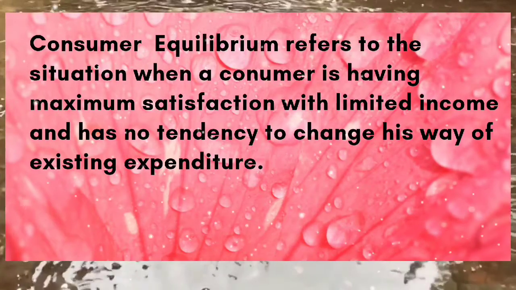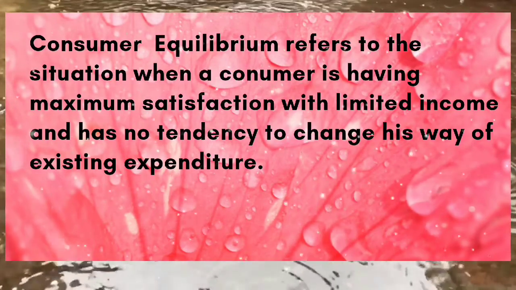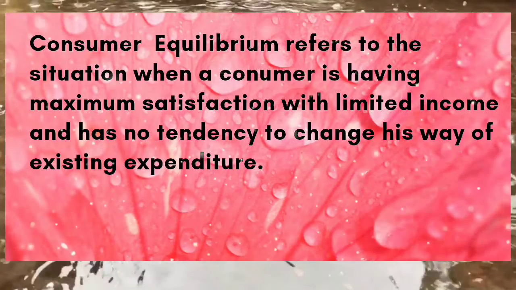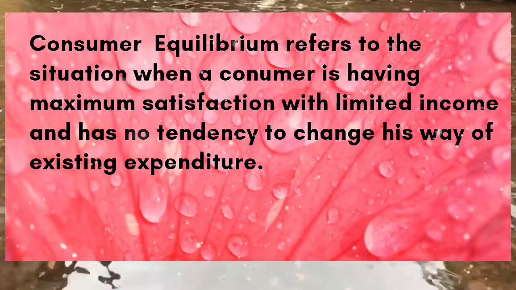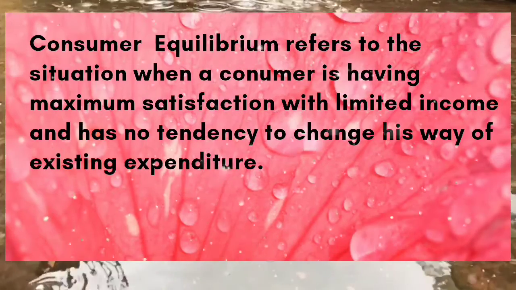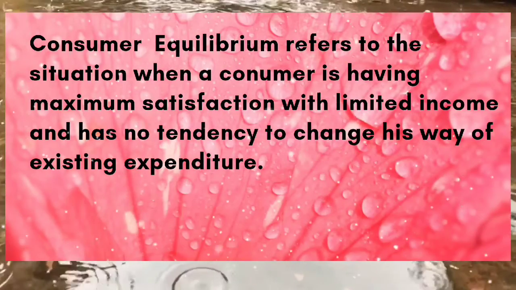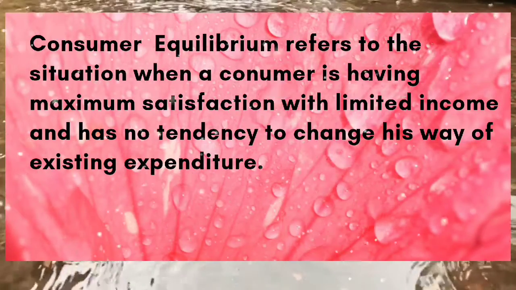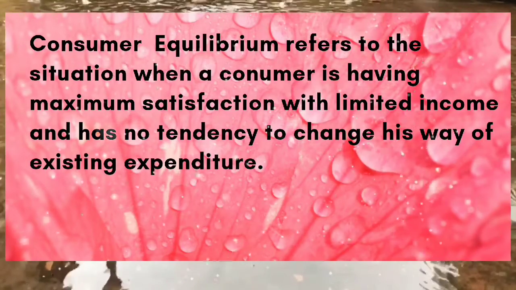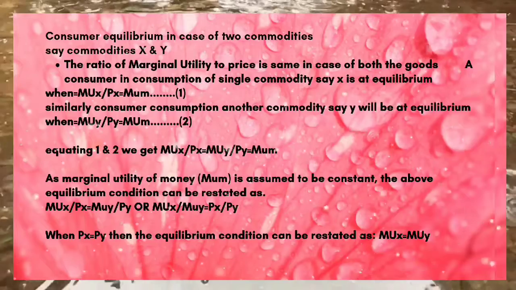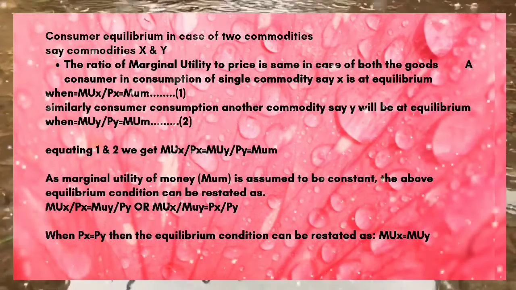So we can conclude that a consumer consuming two commodities will be in equilibrium when he spends his limited income in such a way that the ratio of marginal utility of the two commodities to their respective prices are equal and marginal utility falls when consumption increases. So that's all about consumer equilibrium in case of two commodities, X and Y.